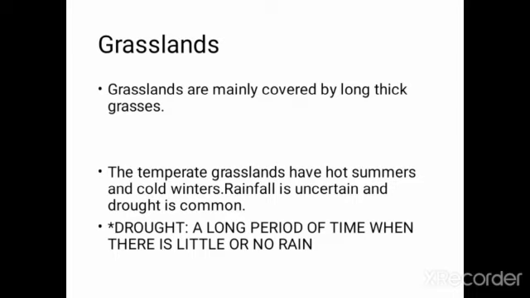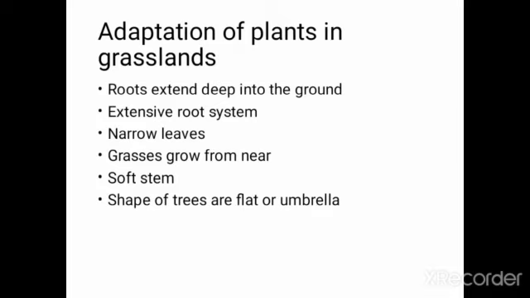Do you know the meaning of drought? Yes, a long period of time when there is little or no rain. Rain may come, rain may not come. Now we will learn about adaptation of plants in the grassland.